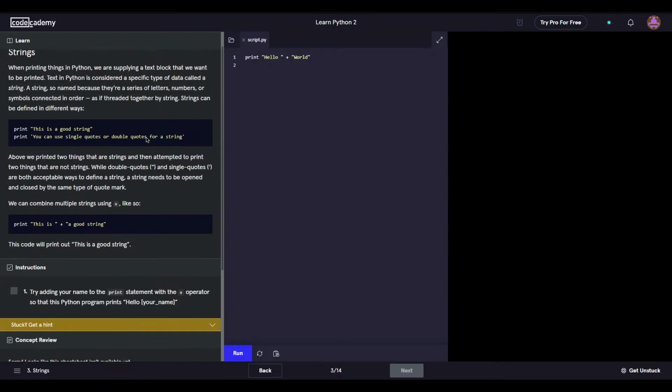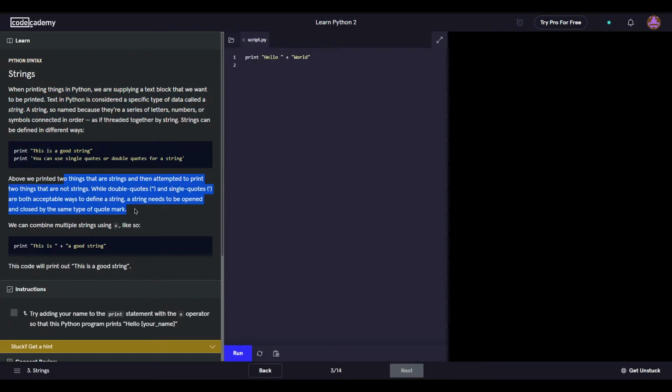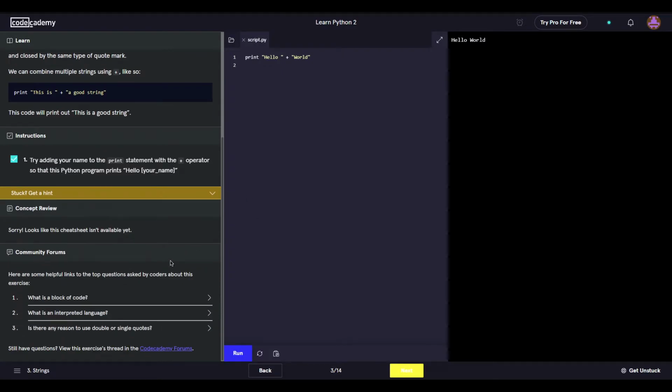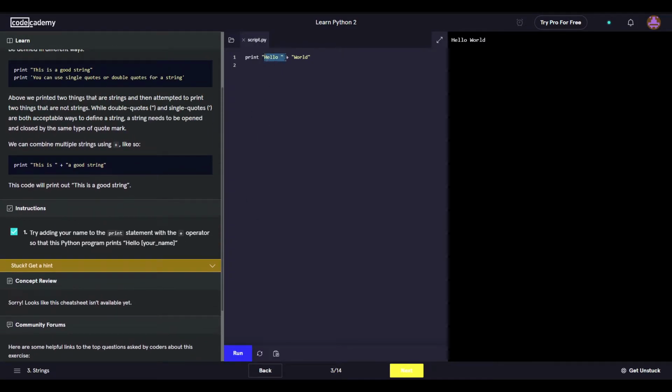What we're going to do is a string. Yeah, I'm not going to read these things because I bet they're just telling you what a string is, what an array is, and all that. I already know. I apologize if you don't know. I guess this isn't really helpful if I don't explain everything, but yeah, whatever. What do we want to do here? Print something. It's just, we didn't need to do anything. I guess it's just showing us the hello space world, using the plus operator.